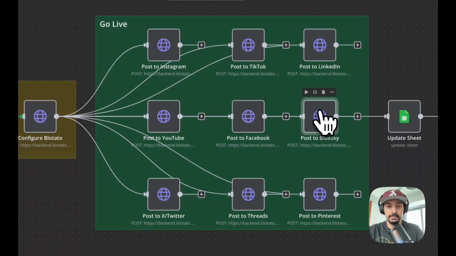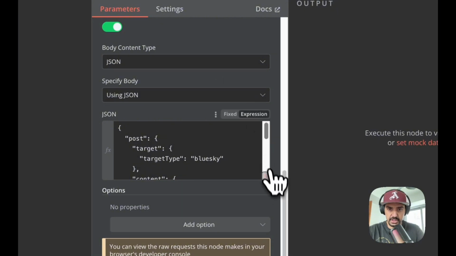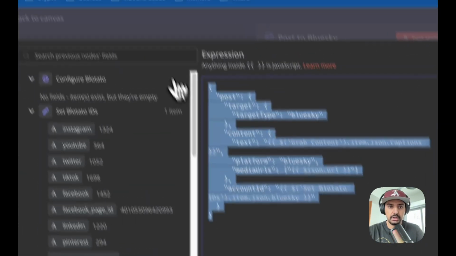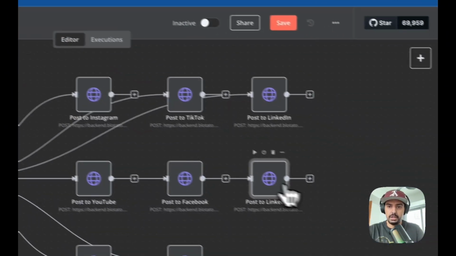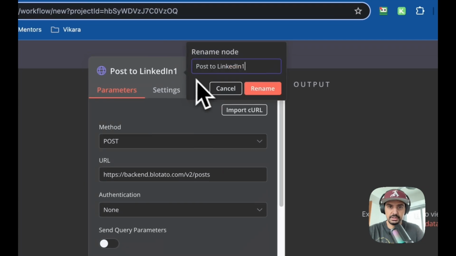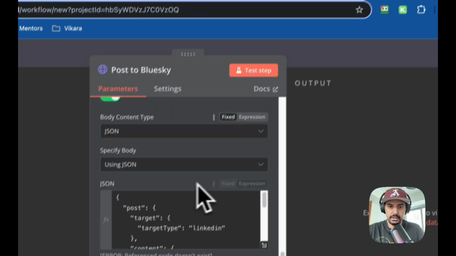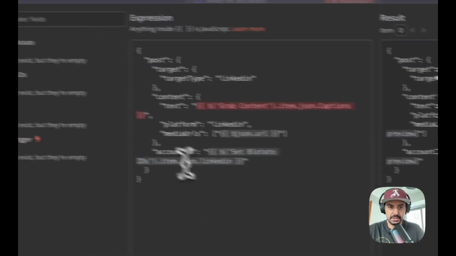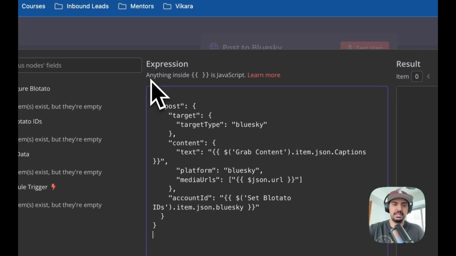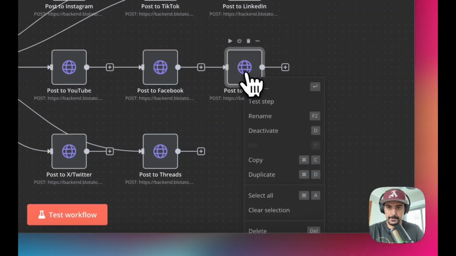So this one is Blue Sky. So let me just get the JSON body code. I'm gonna rename it inside of this. So this one was Blue Sky, rename, and then I'm gonna copy this, delete, paste the Blue Sky code. Just do a confirmation, make sure everything's okay. Test a step, and then you can move on to the last one.